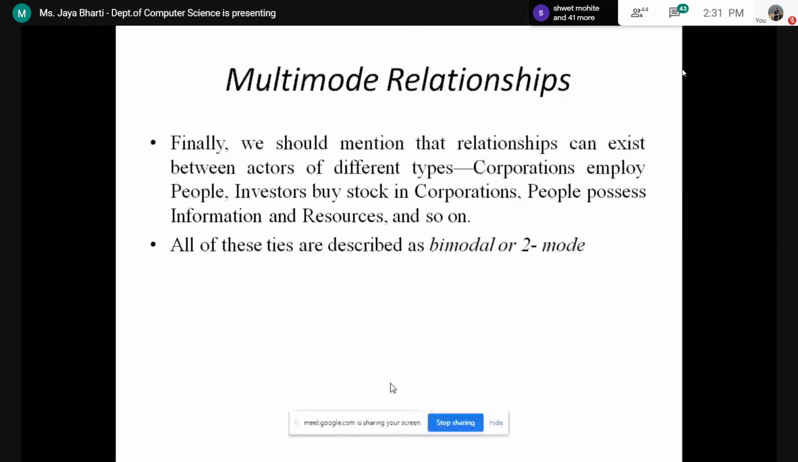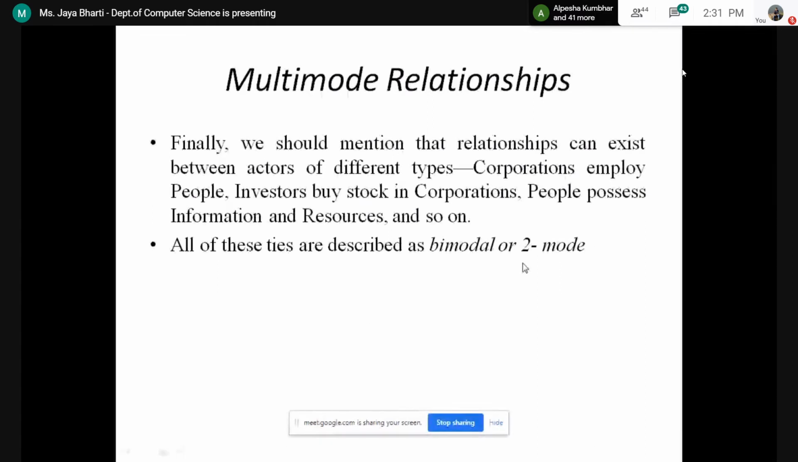An example is an investor buying stock in a corporation. Suppose there is an organization which has multiple shares, and five different investors came and bought stock from them. All five investors may have a friendship. So there could be multi-mode relationships. All of these types are described as bimodal or two-mode relationships.